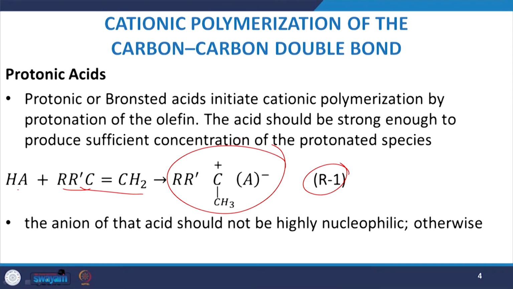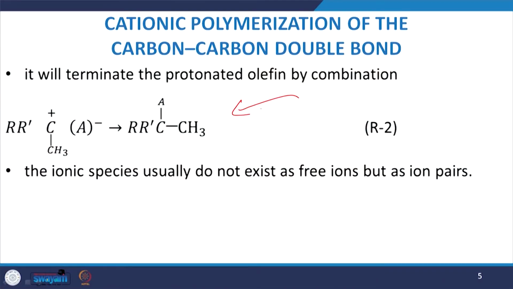this ionic species. The anion of the acid should not be highly nucleophilic. Otherwise, what happens? It will terminate the protonated olefins by combination. If you recall, in the previous lectures we discussed the deadness of active polymer chains. So it may kill the polymeric chain, so that you may not be able to achieve the desired results. This is one example of such a thing.